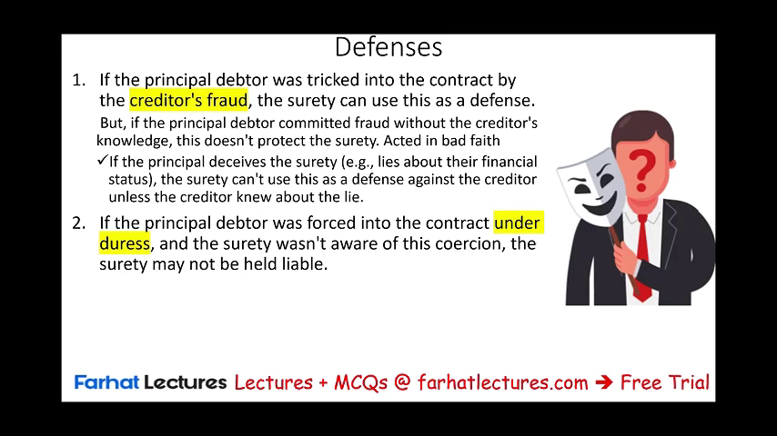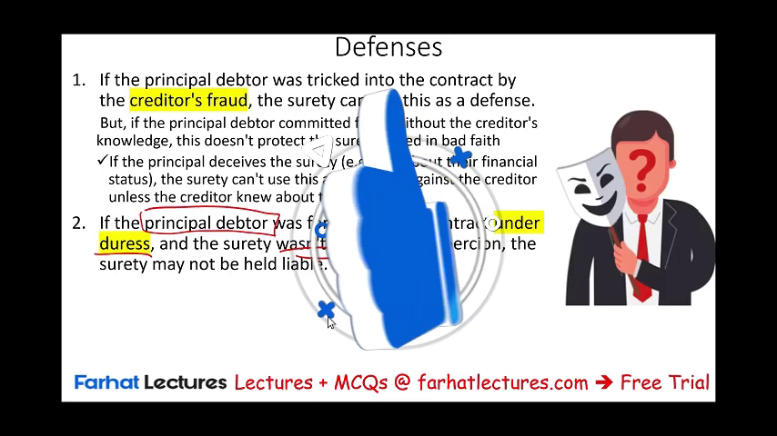If the principal debtor was forced into a contract under duress, that's also a defense. So if the principal debtor, the person that borrowed the money, was coerced into the contract and the surety was not aware of this coercion, then the surety may not be liable. Why? Because the original contract was void.